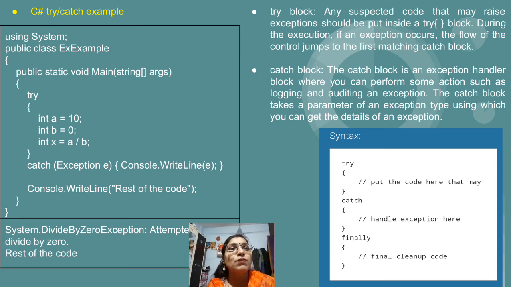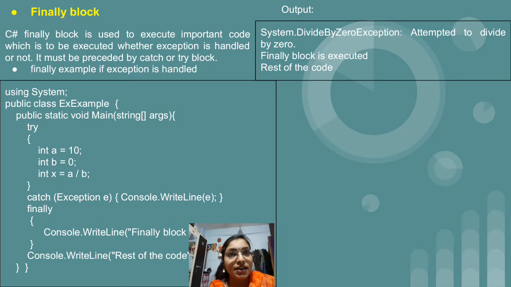So the finally block can be used along with try, which means in the program we can have try and finally. This combination is there, or we can have try catch finally. But try is compulsory for catch and finally. We cannot use catch and finally blocks singly. We should have try. After try only we can add these blocks. After that, again the finally block.